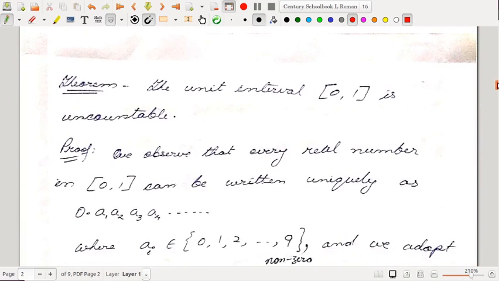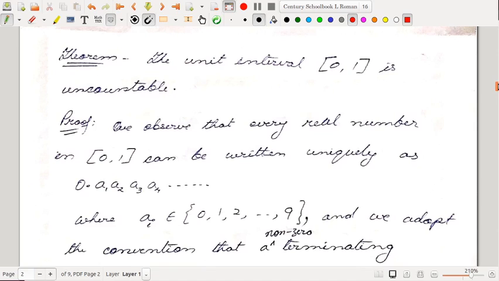So now let us have a look at this theorem: how to show that the unit interval (0, 1) is uncountable. We cannot count, that means we cannot list the elements of (0, 1) as x1, x2, x3 and so on. That means we cannot find any bijection from N to (0, 1). This is not possible.